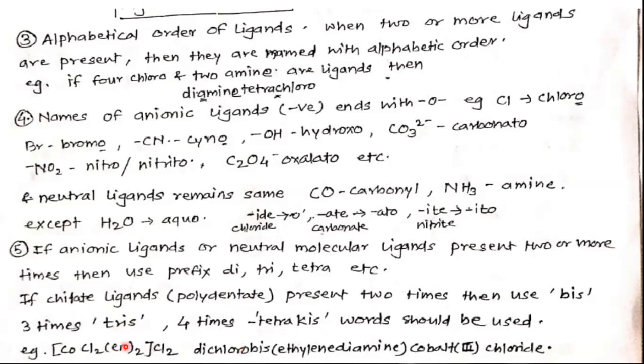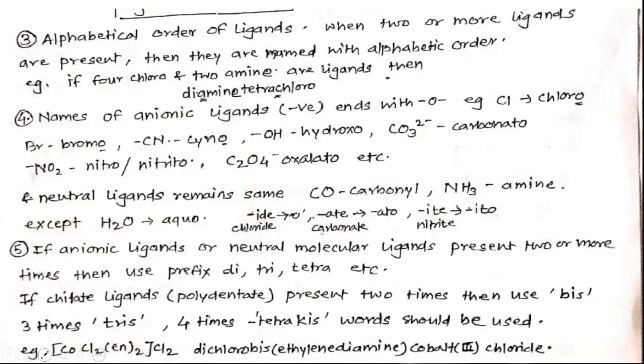Now here in this example, this is chlorine, a monodentate ligand, chloro, and ethylene diamine. It has two donor atoms, so it is polydentate, and this polydentate ligand is present two times. So the actual coordination number is 2 plus 2, 4. Coordination number or ligancy is 4. But how to write the name?